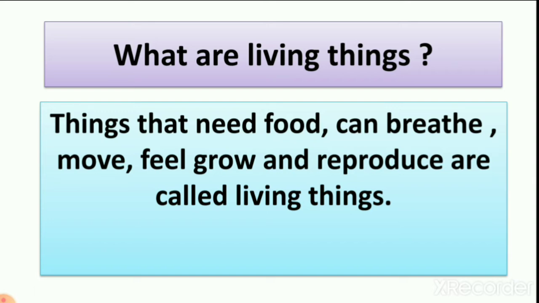Living things can move from one place to another on their own. So things which can move and grow are called living things. As we know, we grow from small to big.